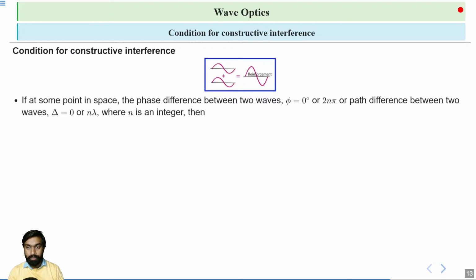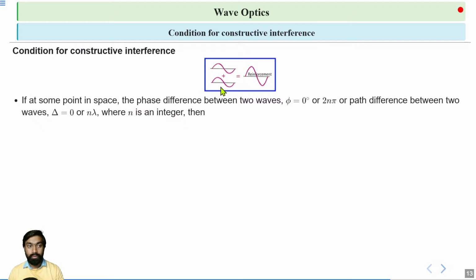Here, in case of constructive interference, when two waves, first and second, add up their amplitude, it looks like reinforcement. When two waves add up and form a new wave, their amplitude will be equal or greater compared to the previous two waves.